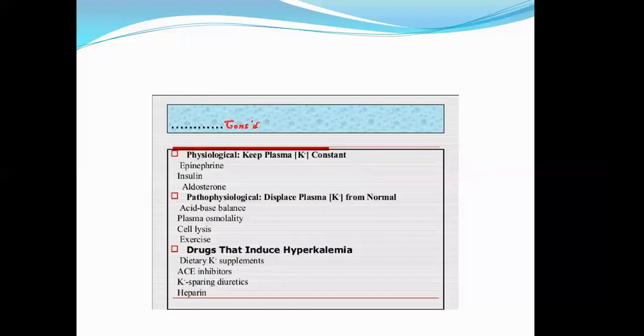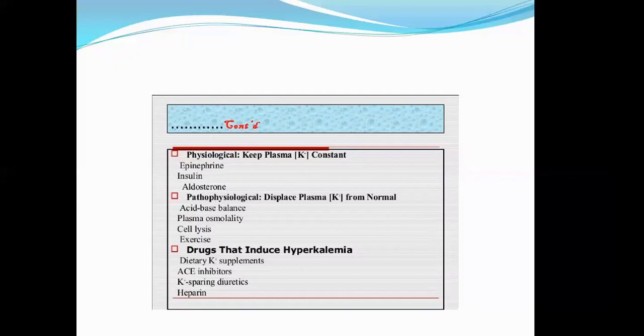Okay. So epinephrine, insulin, and aldosterone, these are physiological things which are secreted by our body, and they maintain the plasma potassium within constant limits.